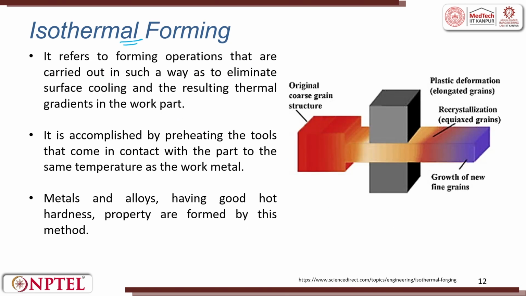Isothermal forming. Thermal means you are using temperature, iso means uniform. It refers to forming operations that are carried out in such a way as to eliminate surface cooling and the resulting thermal gradient in the workpiece. So, you can see here the original coarse grain structure. Now, you are doing an impact.